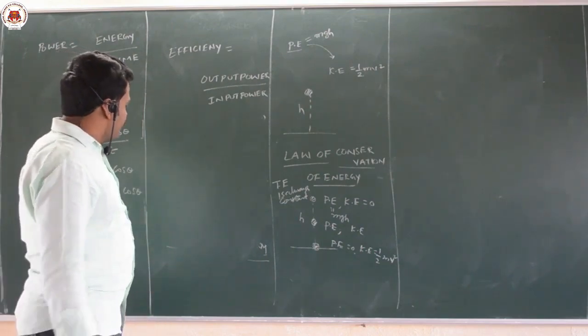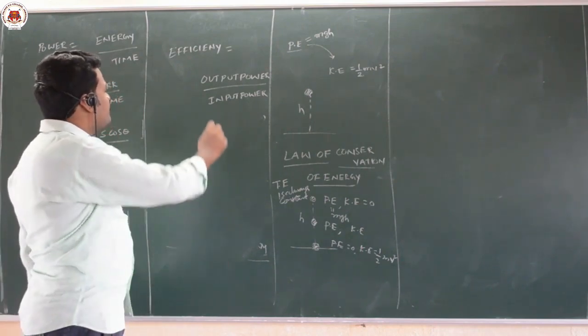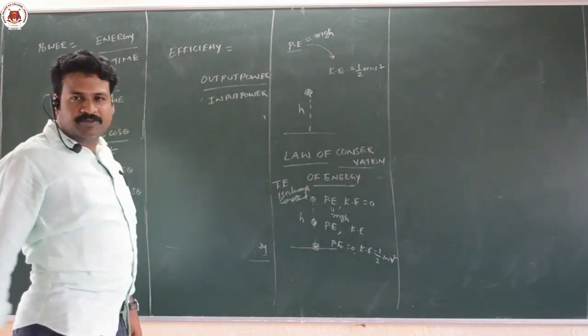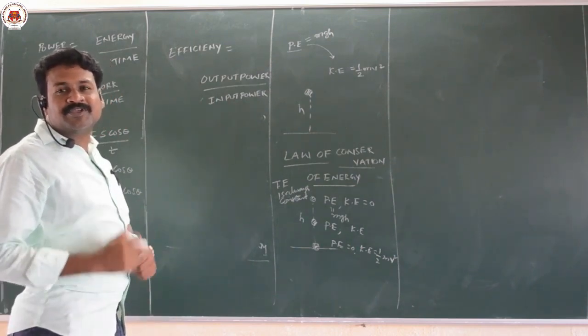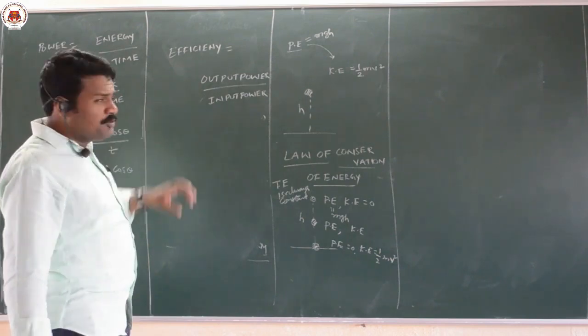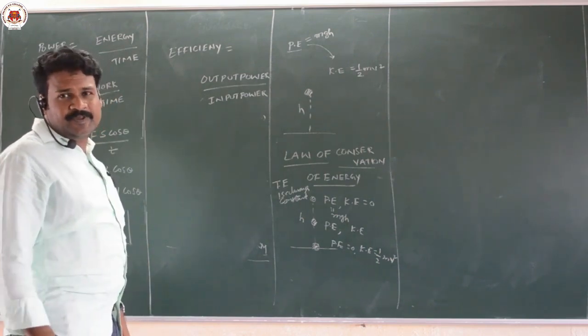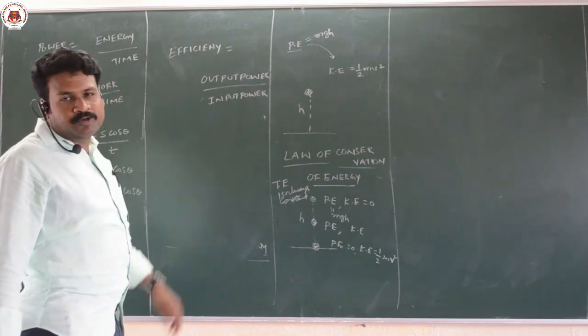Here also, if you pass 100 joules of electricity, it is not going to do 100 joules of work. Some amount of energy is lost in overcoming the friction between the different parts of the machine. So output power will be less, input power will be more.